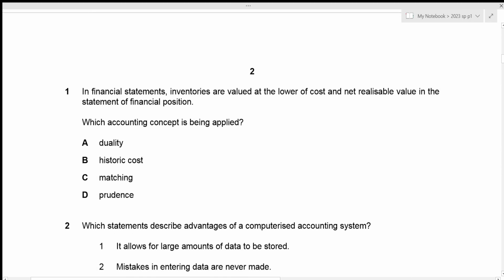For the first question, in financial statements, inventories are valued at the lower of cost and net realizable value in the statement of financial position. Which accounting concept is being applied? All right, we're talking about inventories, right? And we know that inventories are assets. And we're talking about its valuation, whether it should be valued at the cost or net realizable value. And we know that we should always value it at the lower of cost and net realizable value. So we are trying to lower the value of our asset, right? And this is done so that we do not overstate our asset's value in the statement of financial position.